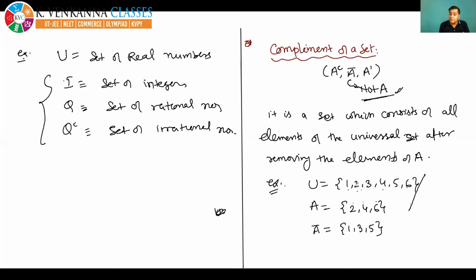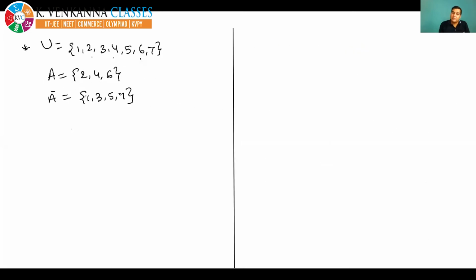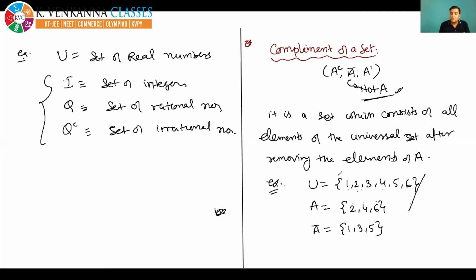But if the universal set is changed to 1, 2, 3, 4, 5, 6, 7, A remains the same, 2, 4, 6, but A bar has changed, and that's why I told you that A bar depends upon the universal set also. A complement depends upon the universal set also. So is everyone clear or not? Please tell me. Easy concept. Okay, can I move to the next page? Yes, nice.